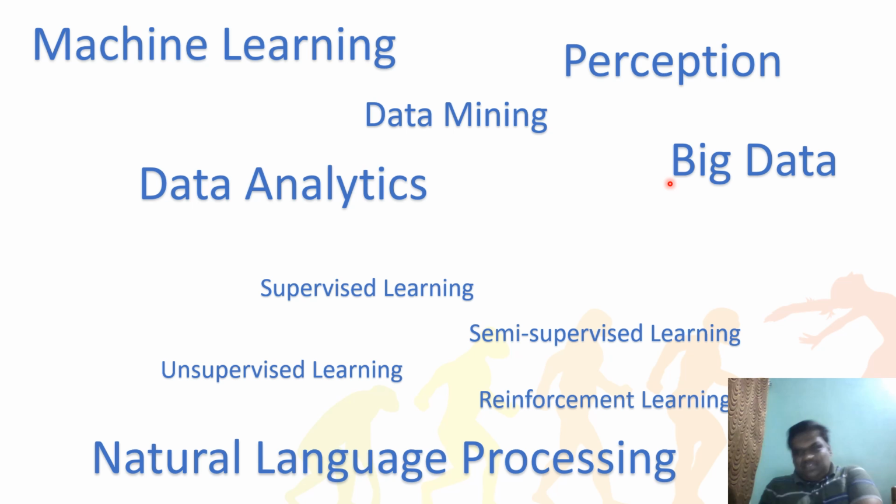Big data means it may be structured data or unstructured data. Big data means big database. See, in the world we have a huge number of people, right? Say for example, the Aadhaar system in India or the SSN system in the United States, right? So it's big data. So the data, which is very big, right? And the structured and unstructured ways of analyzing the data from there. Hadoop and so many techniques are there. So we can talk about that in separate videos, but we can understand. So how are big data, data mining, and data analytics related to artificial intelligence? Yes, artificial intelligence, from where the intelligence comes actually.